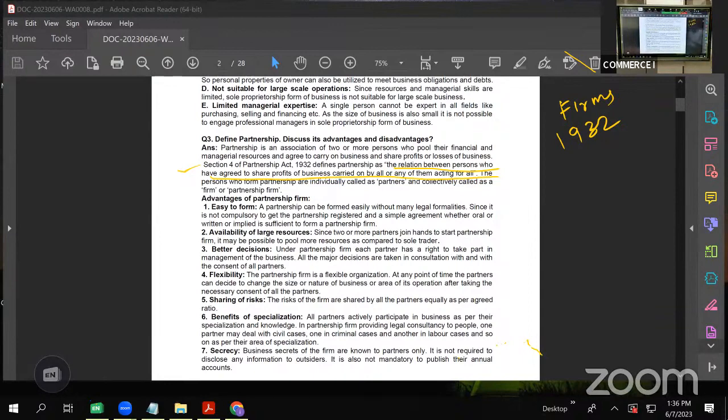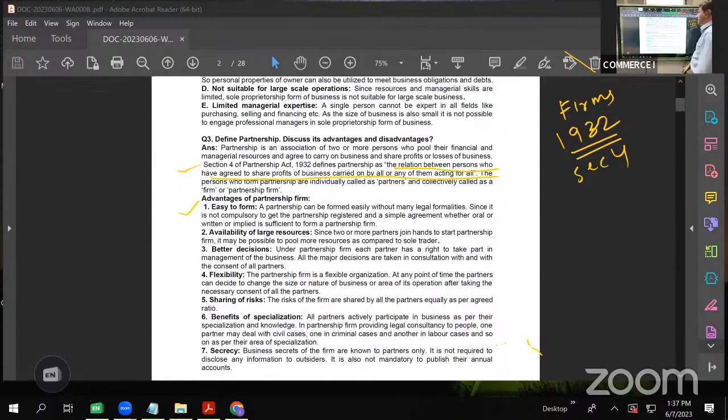This is the definition, the best definition you should write in the examination. This is the definition given by Indian Partnership Act 1932, section 4. As per section 4 of Indian Partnership Act 1932, the relation between persons who have agreed to share the profits of a business carried on by one, or carried on by all, or anyone acting for all. You write this definition and then take up the advantages.